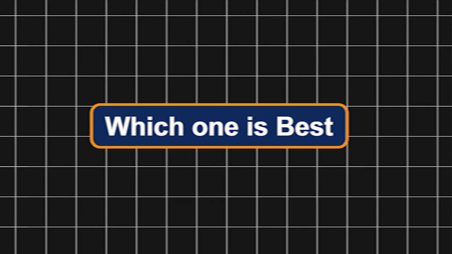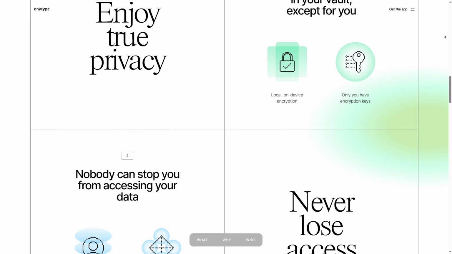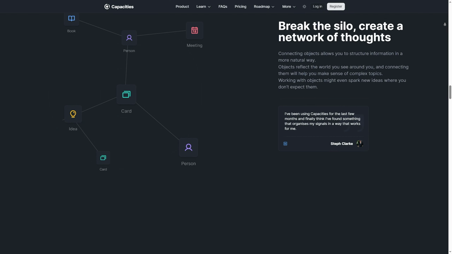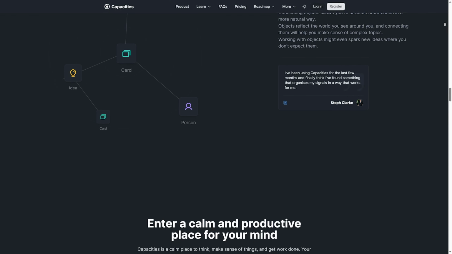So now, after all this information, which one is best? If you need privacy and local storage, go with Anytype. If you prefer a connected cloud-based knowledge system, Capacities is the way to go.